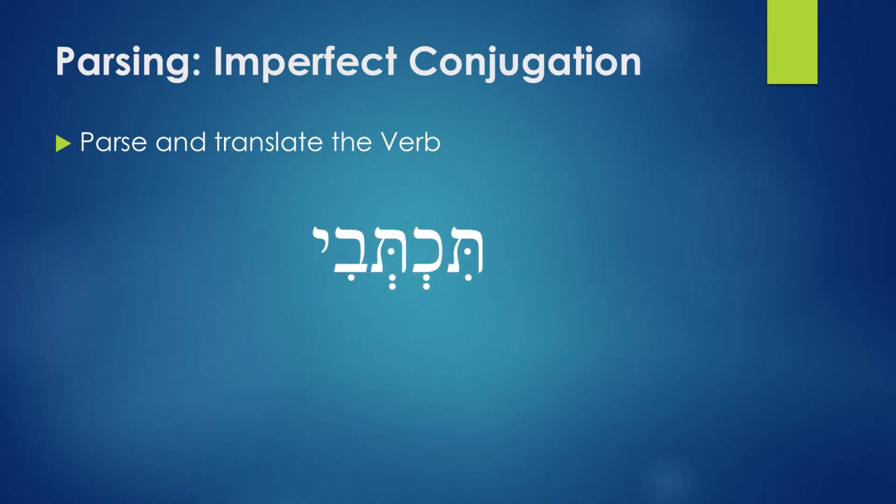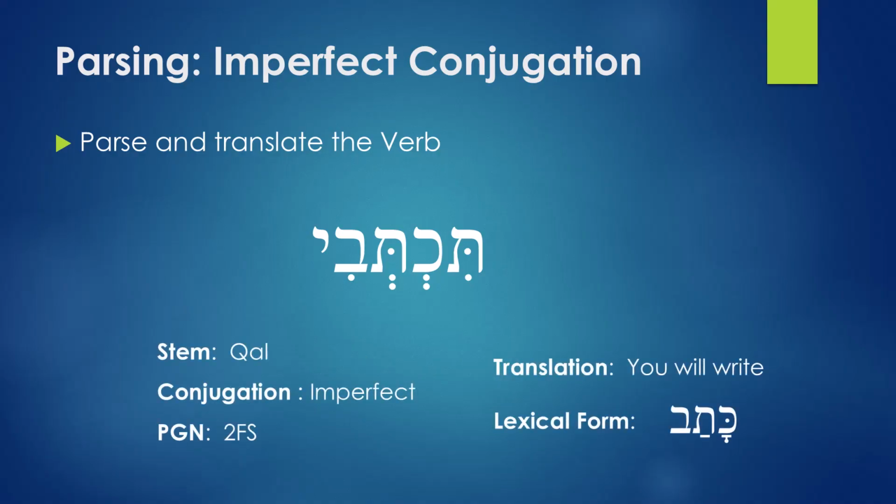Next we have the word tiktevi. How do you parse this word? Tiktevi is 2FS, and the lexical form is katav. He wrote.